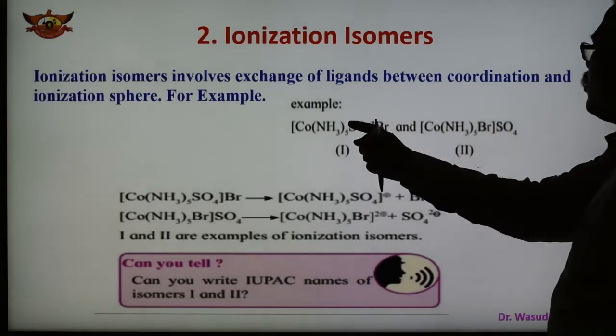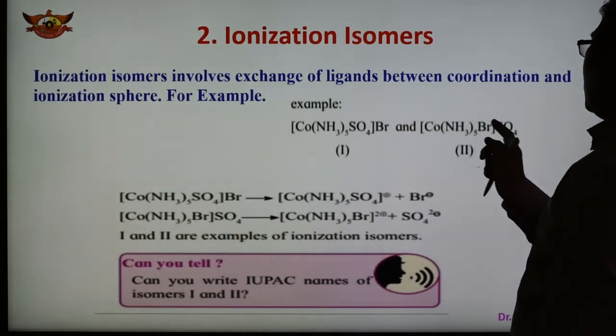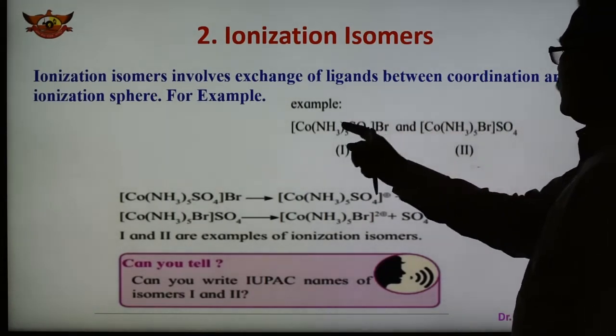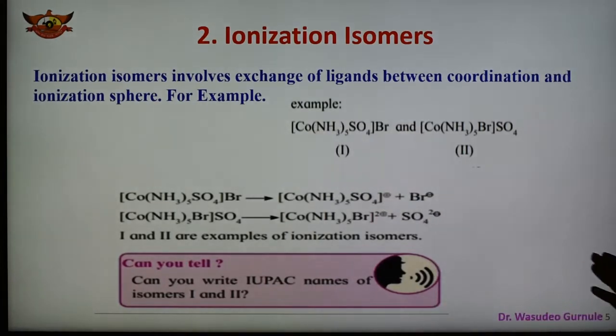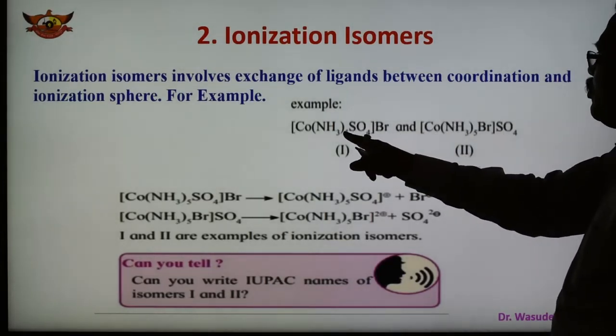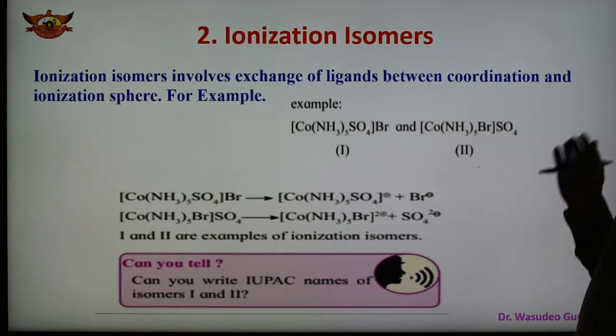Now see, this complex and this complex are similar. Sulfate is there, bromine, ammonia, the same number of ammonia, cobalt, cobalt. The formula is the same but the ions are different, and there is an exchange of ligand between the coordination and ionization spheres. In this case sulfate is inside the coordination sphere, and in the second sulfate is outside the coordination sphere.